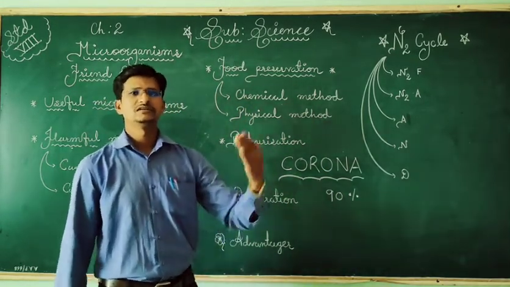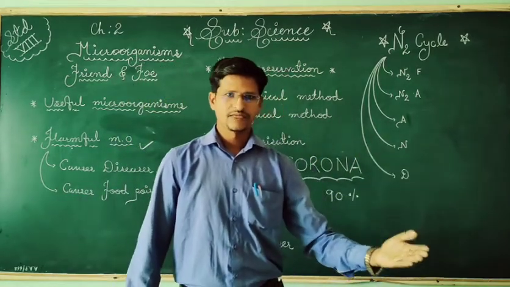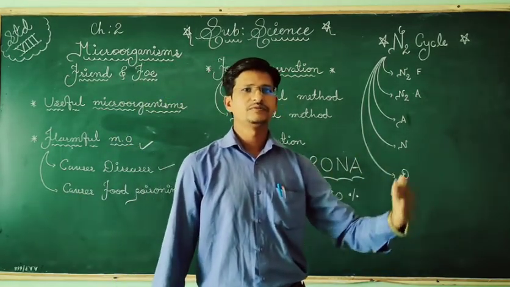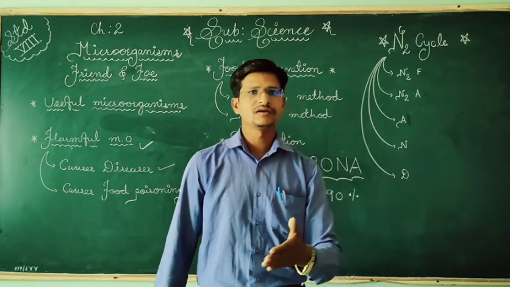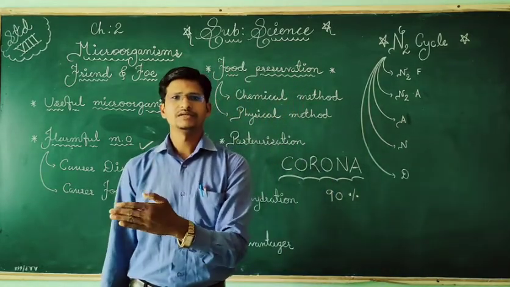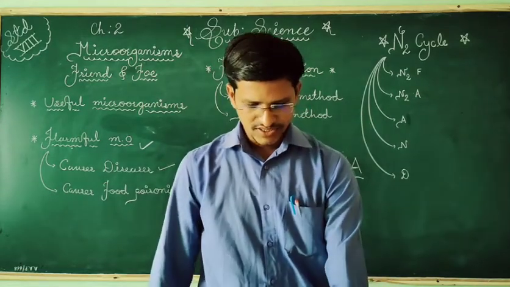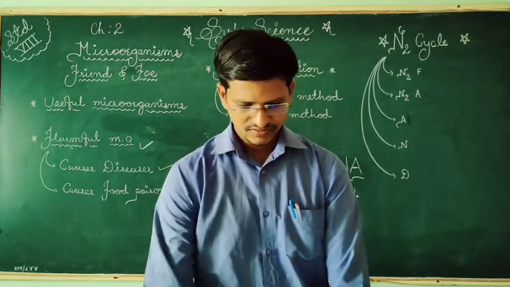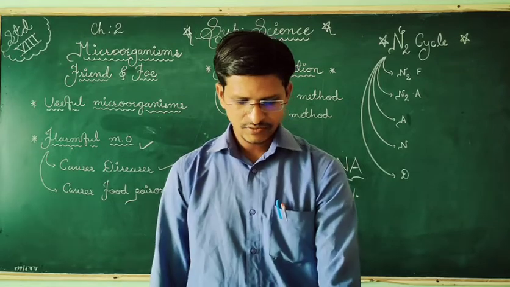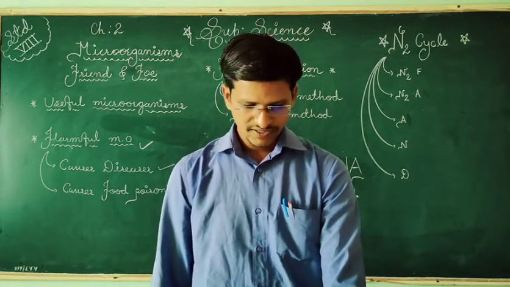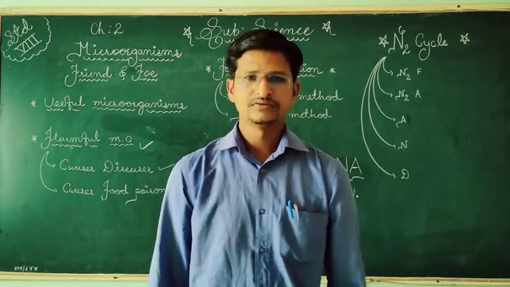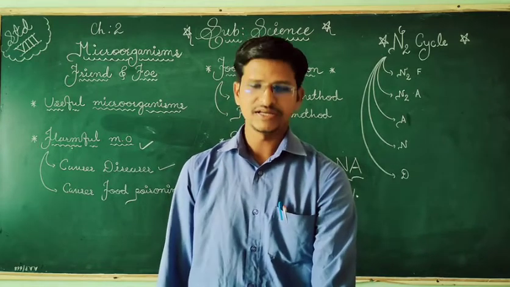The disease will spread from one person to another person. That is communicable disease. And non-communicable means the disease will not spread from one person to another person. So here, common communicable diseases we can say are cholera, common cold, chicken pox, and another one, that is tuberculosis.